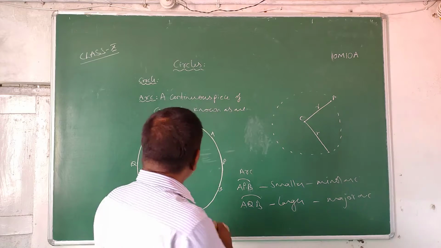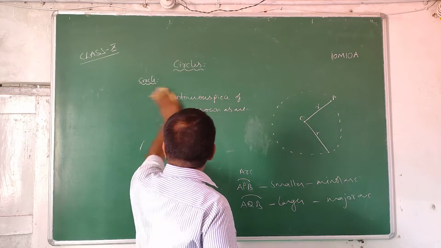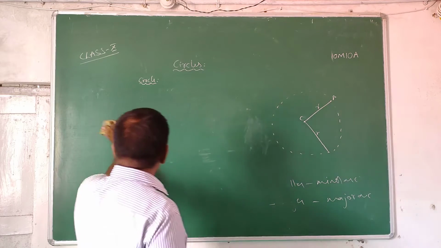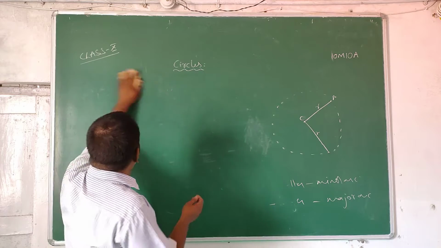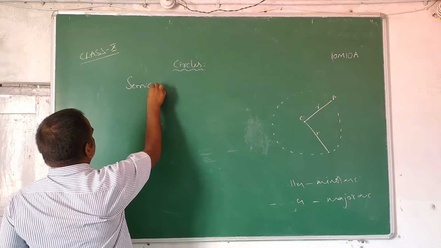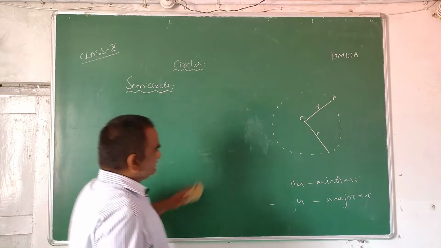Now, we are going to discuss semicircle.